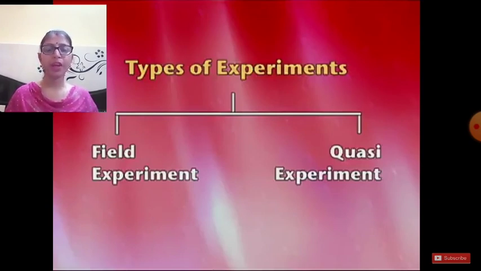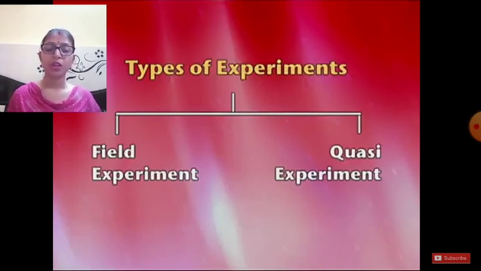of laboratory experiments. That's why the other types of experiments are also introduced in psychology. Okay, so there are basically two types of experiment. First is field experiment and second is quasi experiment. Let's look at the definition.